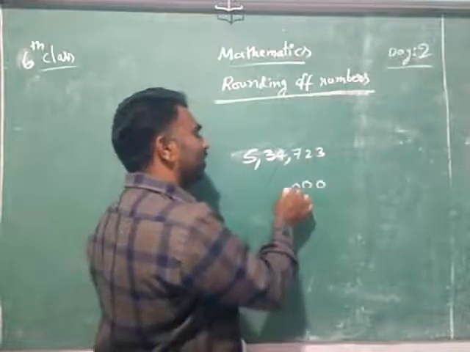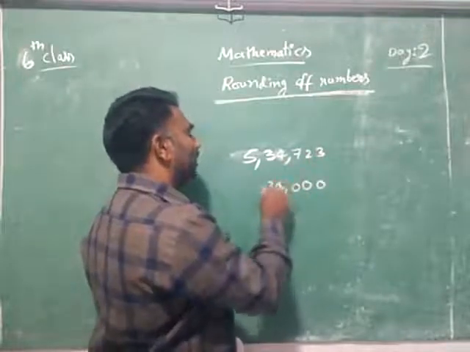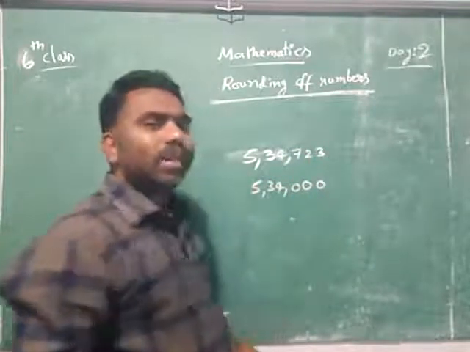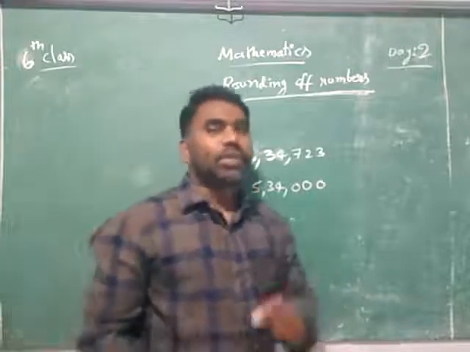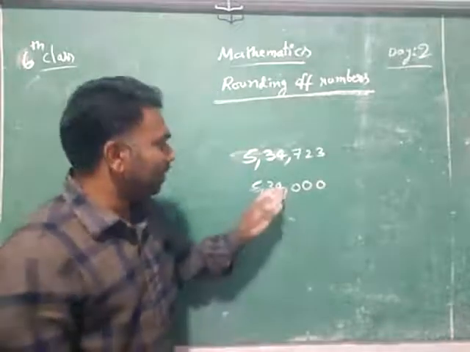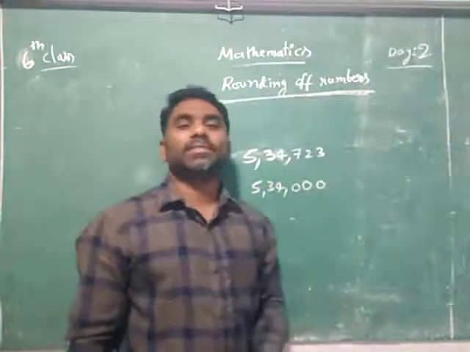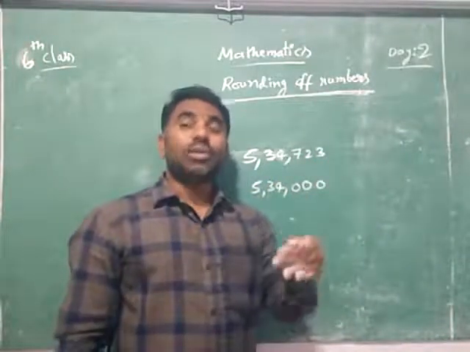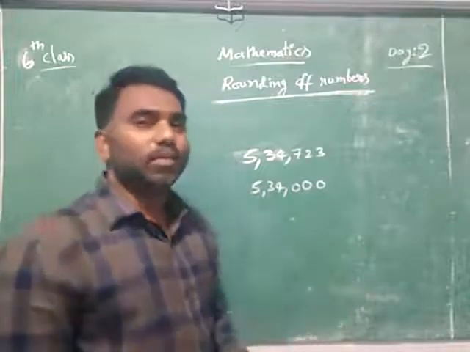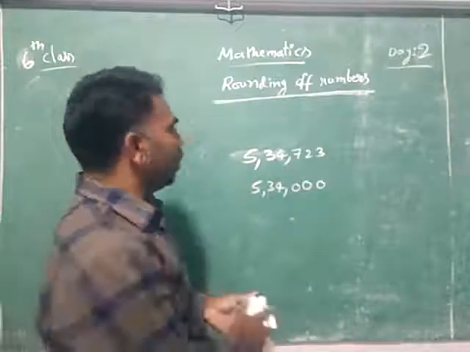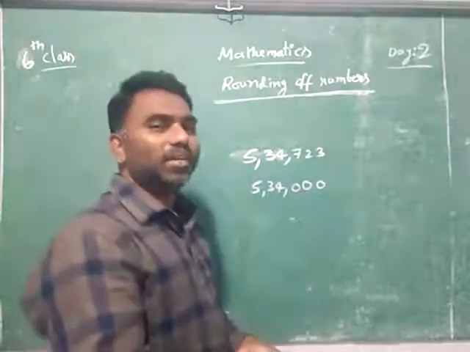Then what will you do? 5 lakhs 34,000. But one thing you try to understand here, neglecting 723 is not good because it is a lot of amount. That's why you will give extra.